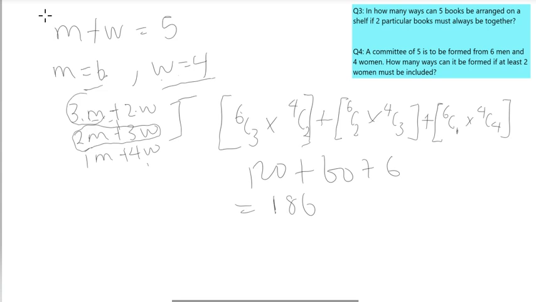But since we do not know, it could be this or this or this, so we have to use OR, which is addition. Here we have 3 men and 2 women, so we use multiplication because of AND. Those functions are very important. Anywhere you see AND, it is multiplication, and anywhere you see OR, it is addition.